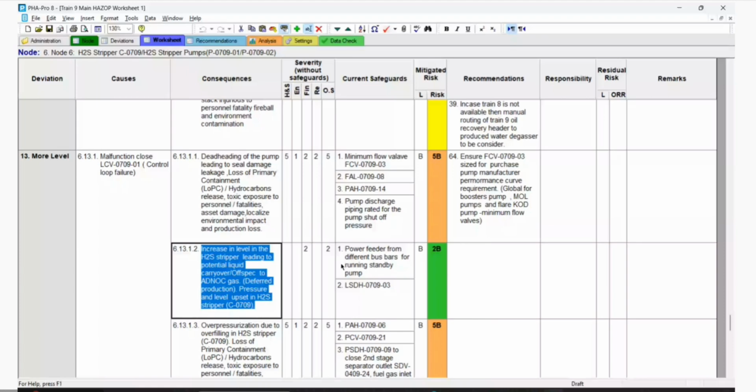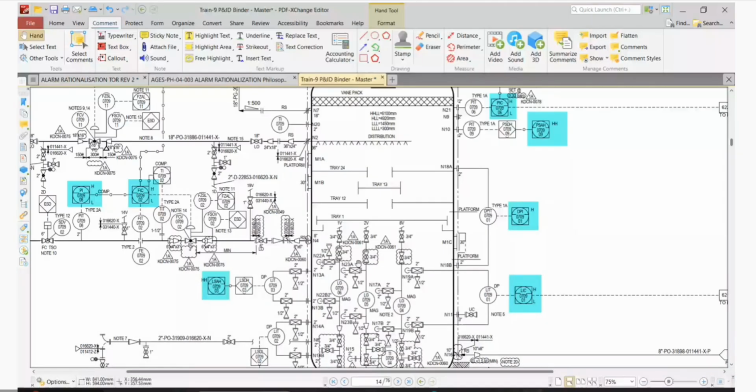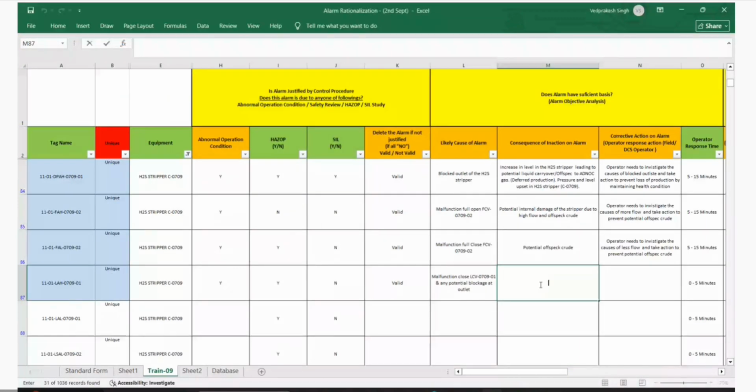So, increase in level if the operator doesn't act. So this is alarm, right? So this will trip. This is alarm. There will be pressure and level upset, leading to trip. High to high? High level alarm on high level, high level.